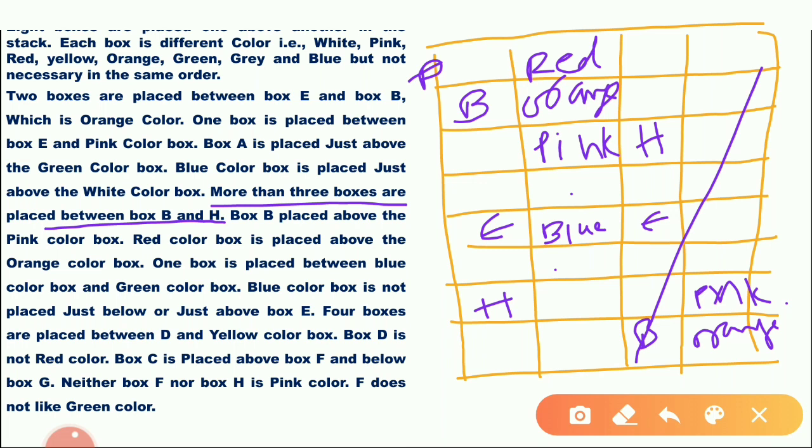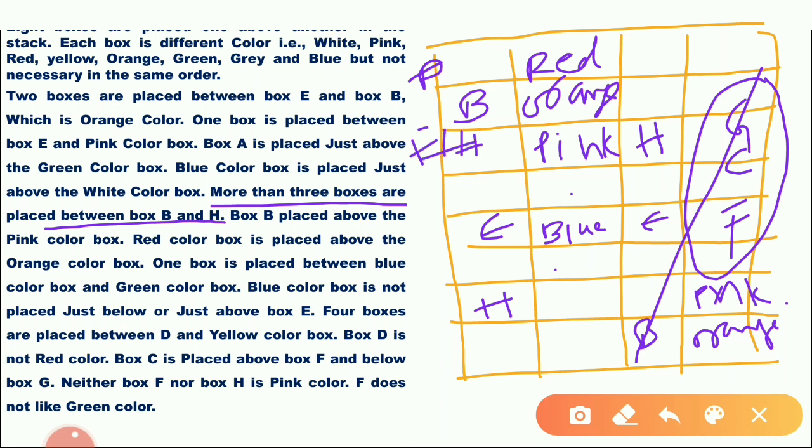C is placed above F and below G. F above C, G below C. This is the one. GCF. GCF. Okay. F and H is not a pink color. Then F is not a green color also. So 2 boxes are placed between E and B. B is an orange color. One box is placed between E and pink.